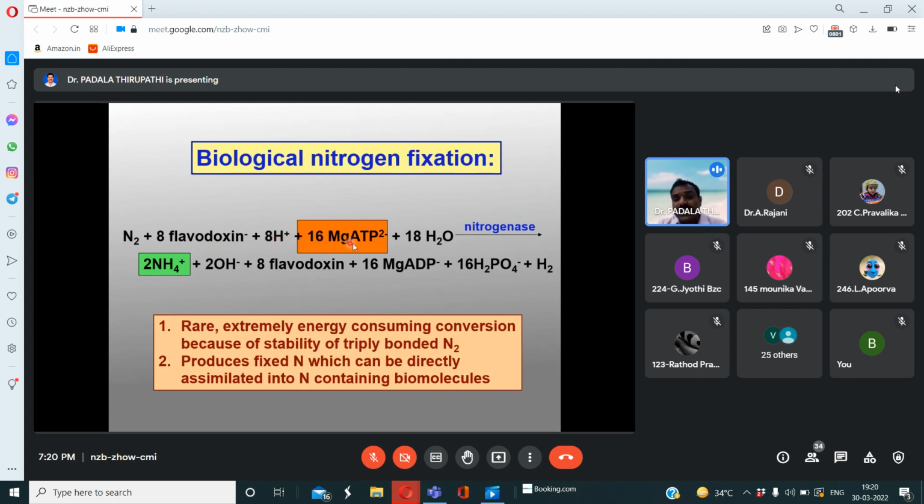Along with this, how many ATPs are necessary for this biological nitrogen fixation? 16 ATPs. How many ATPs are necessary? 16 ATPs are necessary. 8 protons and 16 ATPs are necessary. Very, very important, even for competitive examinations.